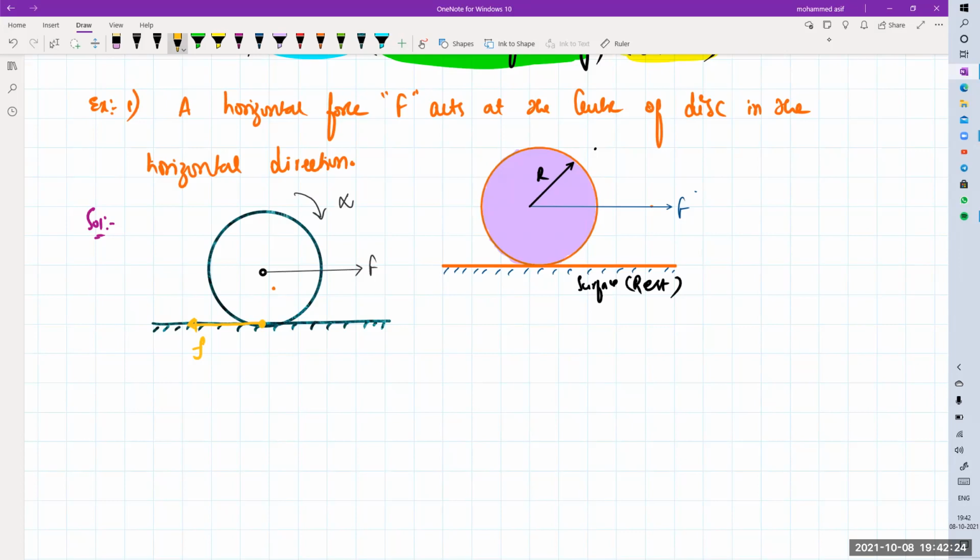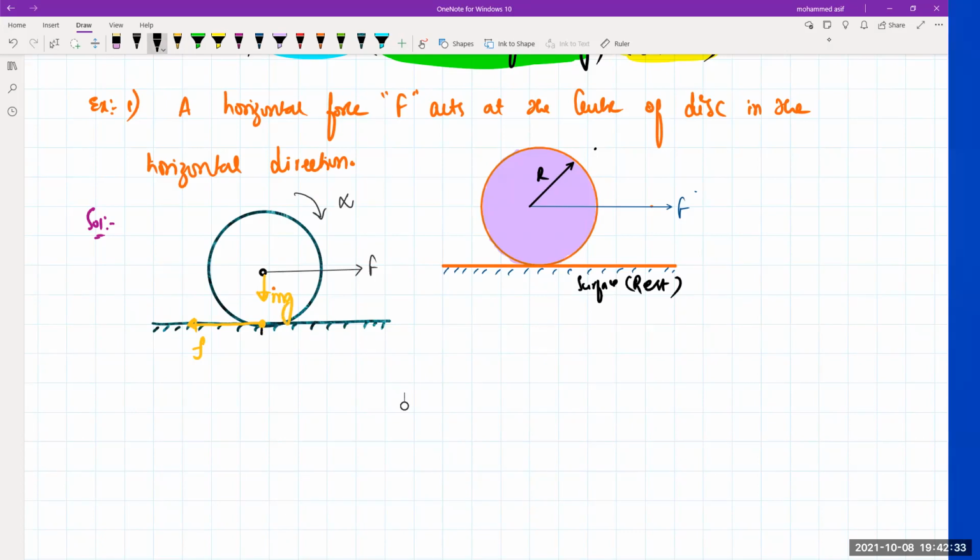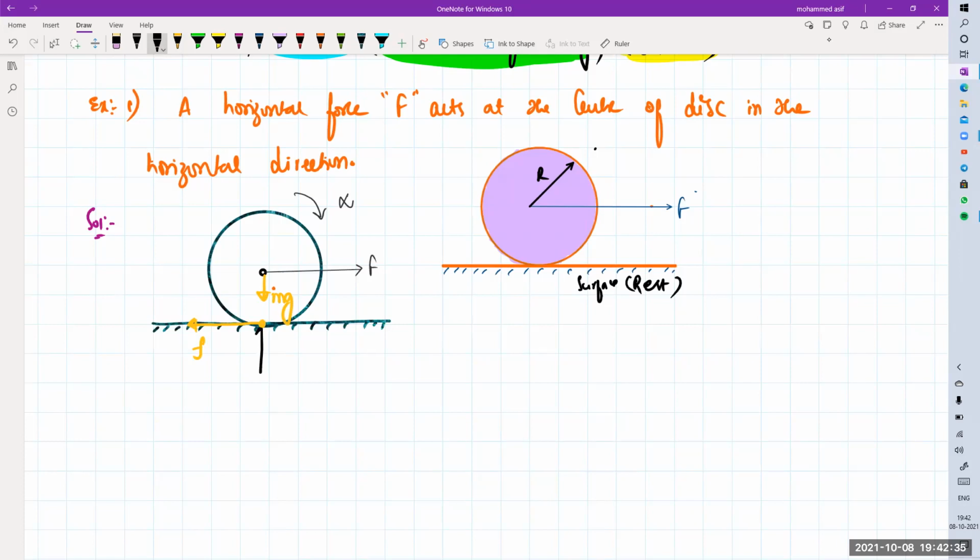Clear? So friction is acting in the backward direction. Weight of this body, mg, is acting in the downward direction. And normal is acting on this one in the upward direction, it is nothing but equal to your N. And acceleration of this body is also in the front direction, because force is in the front direction. So acceleration of that one is also in the front direction.